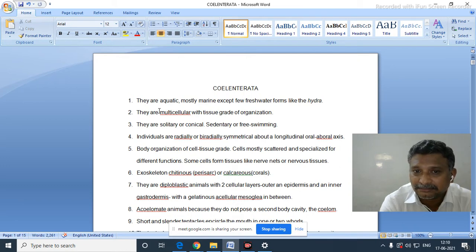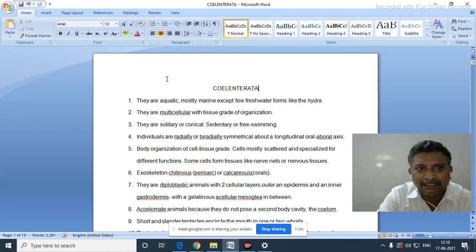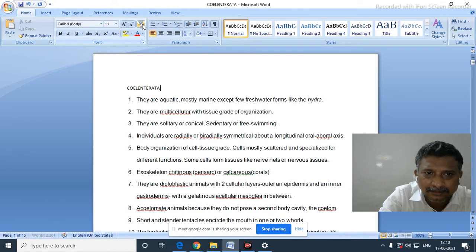But now, in the Coelenterata, nerve cells appear. So automatically coordination is brought. Hence, tissues are developed. So they are multicellular with tissue grade of organization. Is that point clear? Yes, sir.